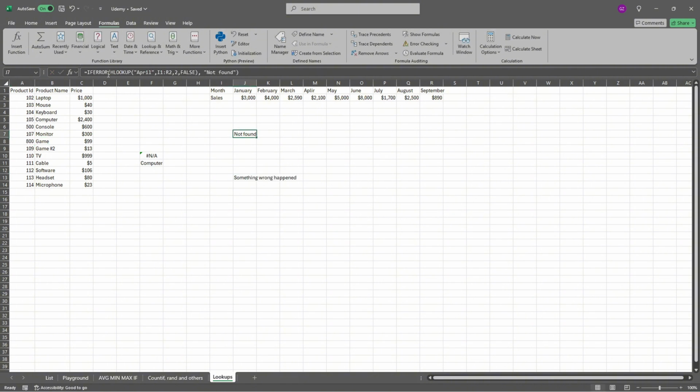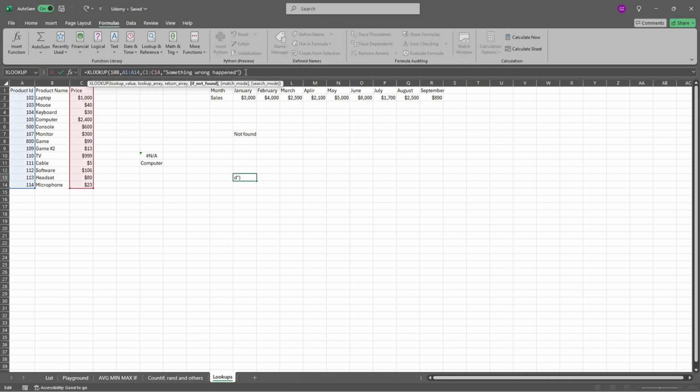We don't have to just work with the syntax of IFERROR. It's already over here. But also, there is one more thing that maybe you realized, which I skipped on purpose, because whenever we go to our formula bar with our XLOOKUP and go to the end over here, we've got match mode and search mode. Over there, you don't have false and true. You've got exact match, or the next smaller item, next larger item, wildcard match, or regex match. But in most cases, I recommend you use exact match.